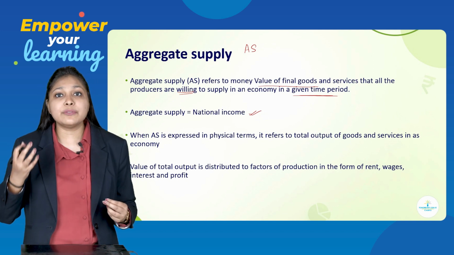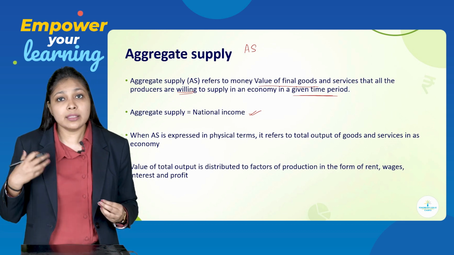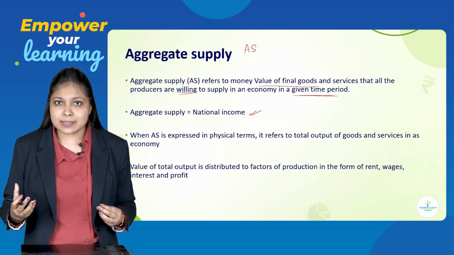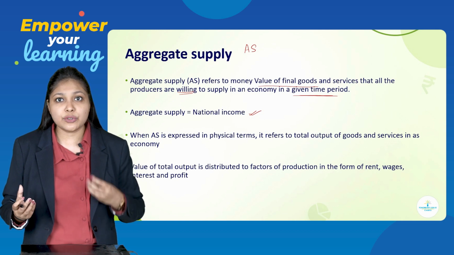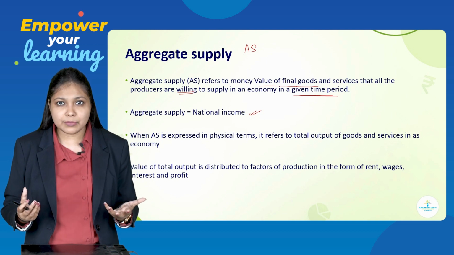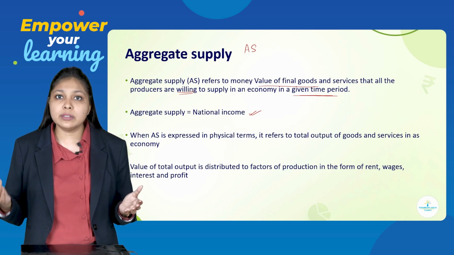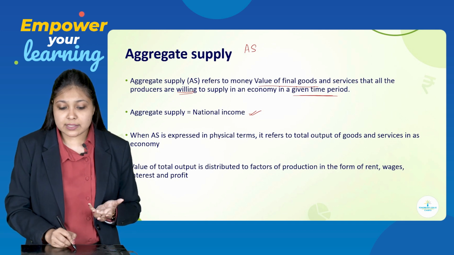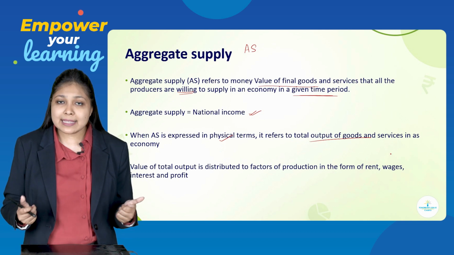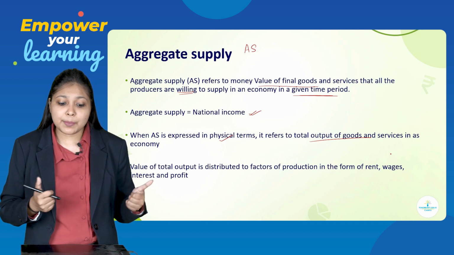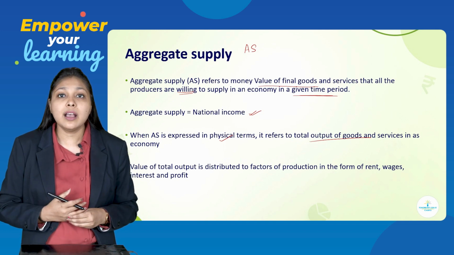Why? Because there are a few sectors of an economy who are going to demand the product. When they demand, they are going to undergo some kind of expenses. Their expenses are income for the producers. So, basically producers are generating income which is aggregate income, and in economic terms we can call it national income. So, hence AS is equal to national income. When AS is expressed in physical terms, it refers to the total output of goods and services in an economy. Yes, that is what aggregate supply means, the total services or goods which have been produced in the economy.